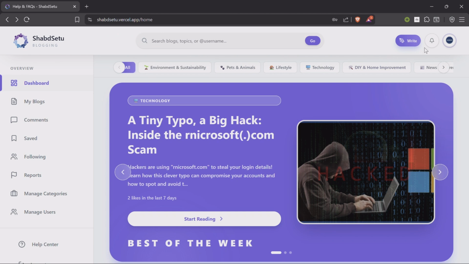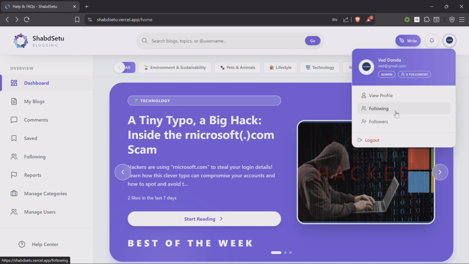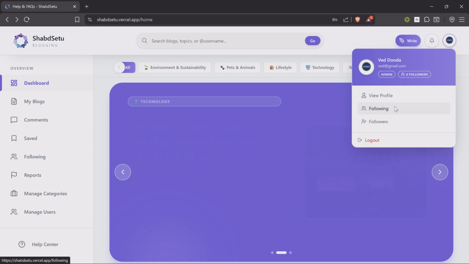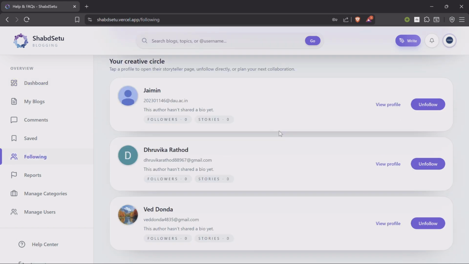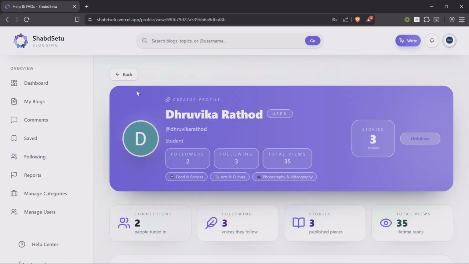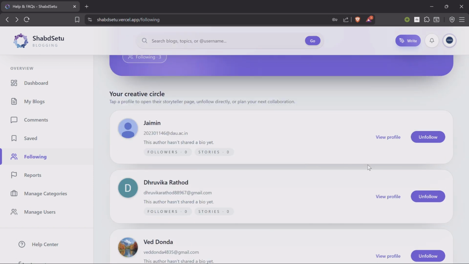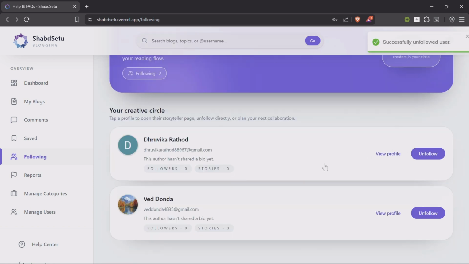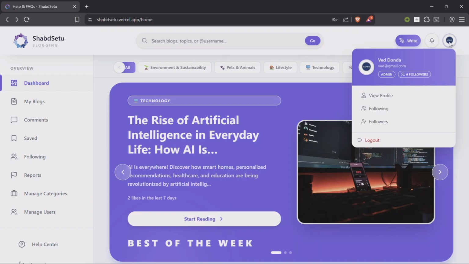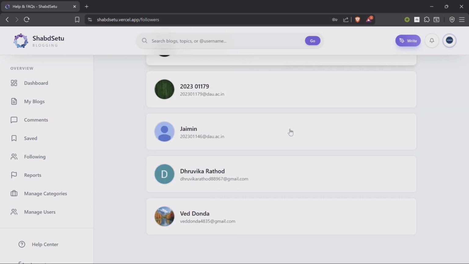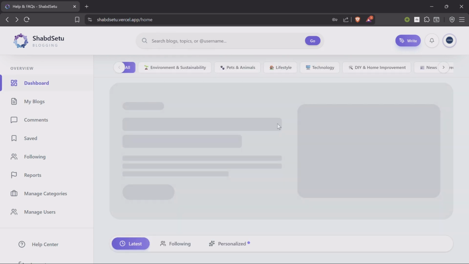Traversing back to our profile, here we also have the following and followers lists. By clicking on following, we can check who are the people that we are following. We can view their profile, and we can unfollow them if we want to. Like here, we have successfully unfollowed a user. Then we can also see our followers. This is a list of our followers, right?